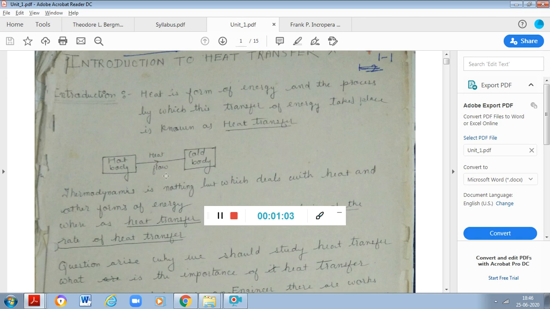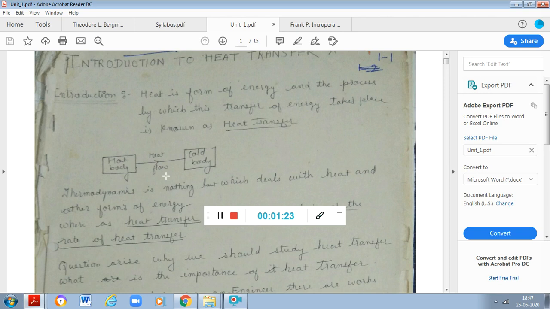So this energy transfer is continuously going on in nature. If you look around yourself, you will see many such phenomena happening around you. But as far as this subject is concerned, we are more focused on heat transfer only.